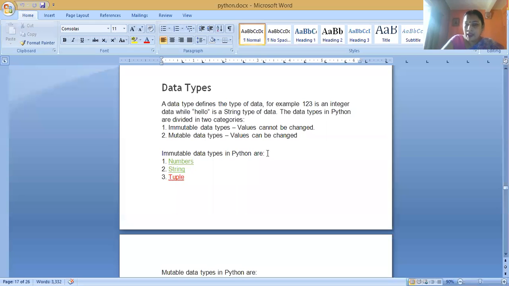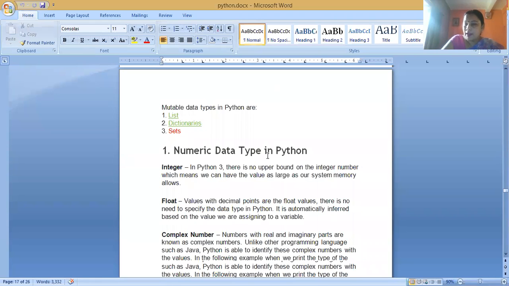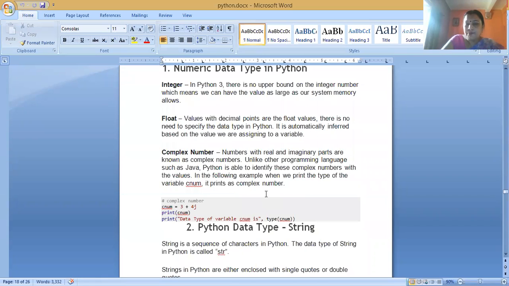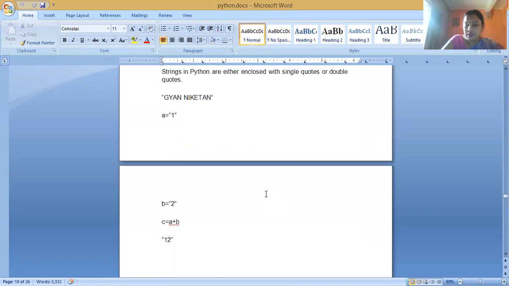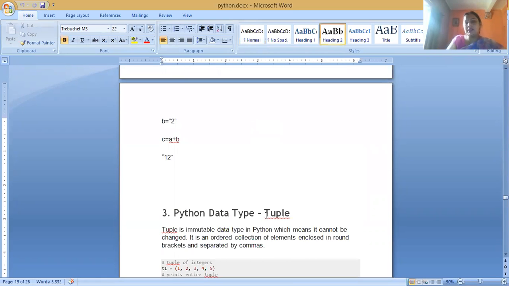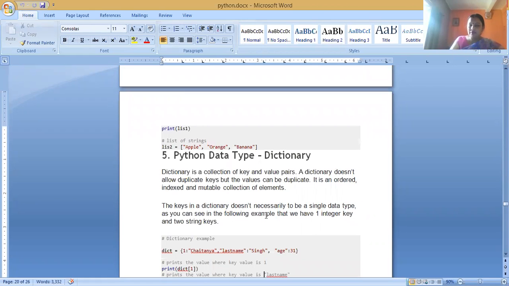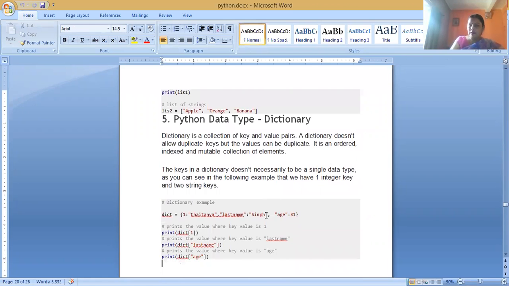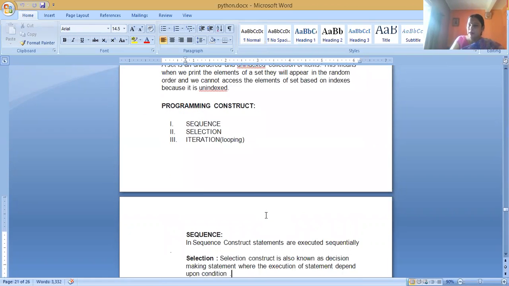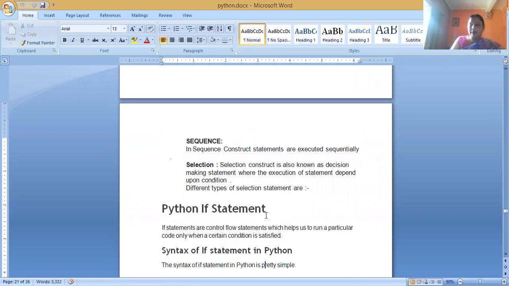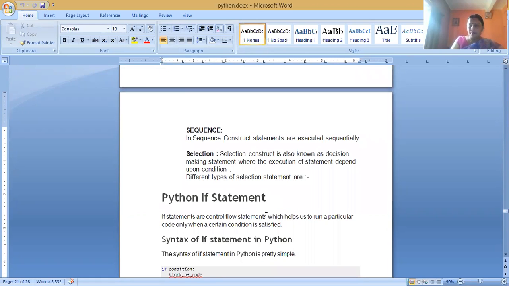Selection statement can further be divided in different ways. That is simple if, if else, if elif else, and nested if. Means selection statement is divided into simple if, if else, if elif else, and nested if.